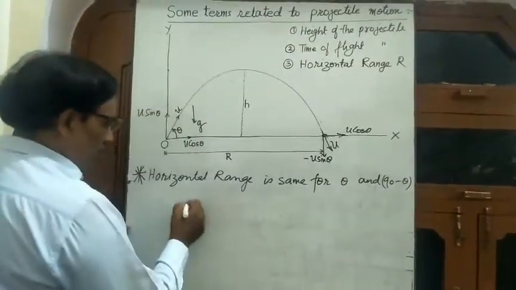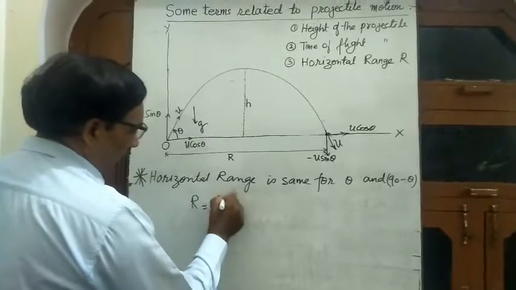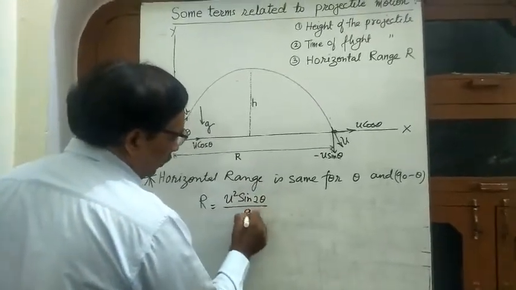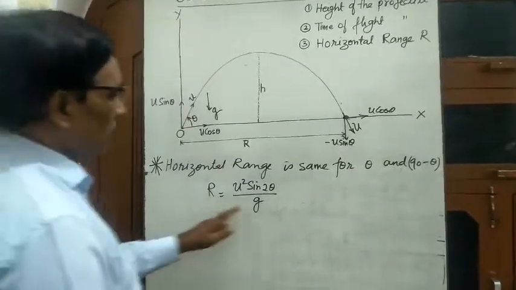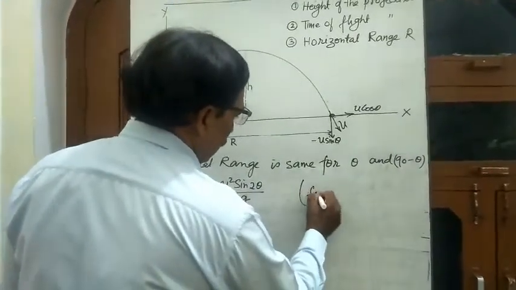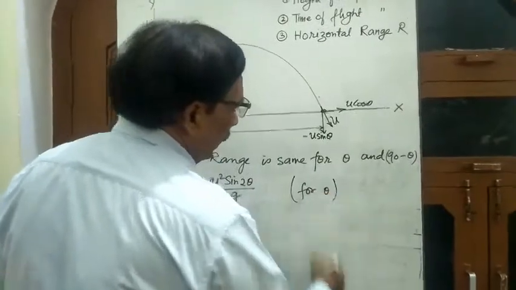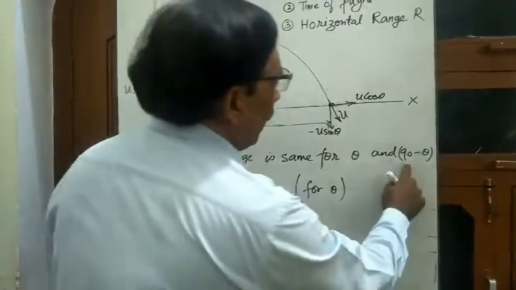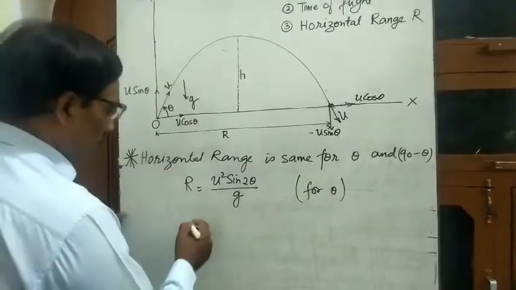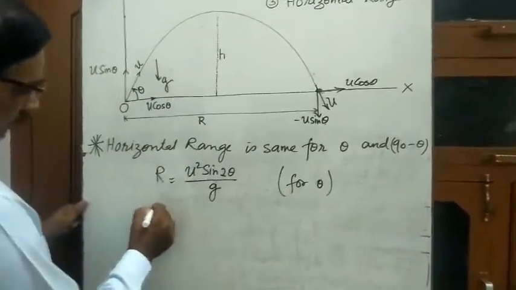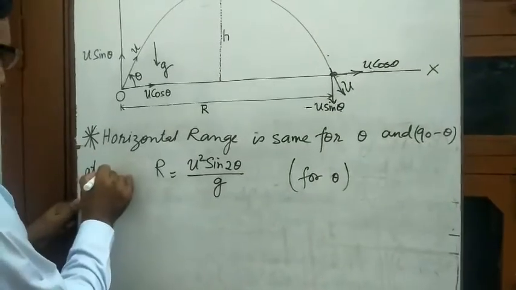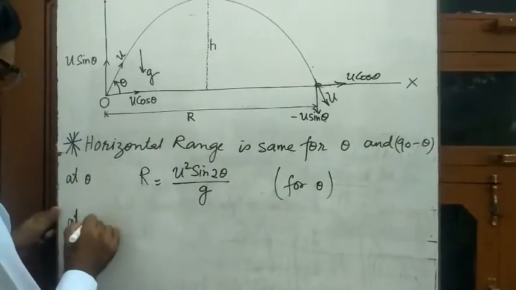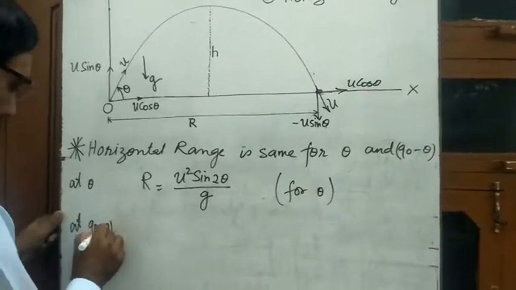सेम होगी. Because here the formula of range is R is equal to u square sin 2 theta by g. Now this is for theta, and if suppose you place here, in place of theta, 90 minus theta, then this is at theta angle, and then calculate at 90 minus theta.